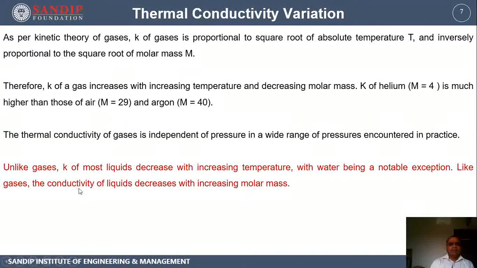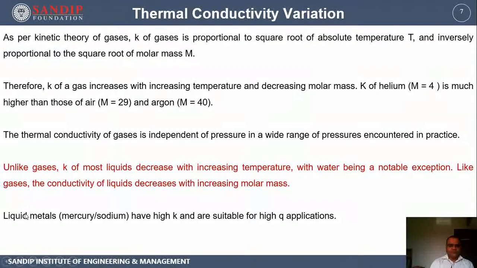Like gases, the conductivity of liquid decreases with increasing molar mass. So in the case of liquid, I can say that thermal conductivity is inversely proportional to both temperature as well as molar mass. Liquid metals like mercury and sodium have very high thermal conductivity.